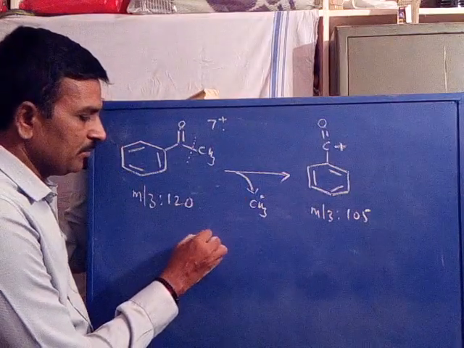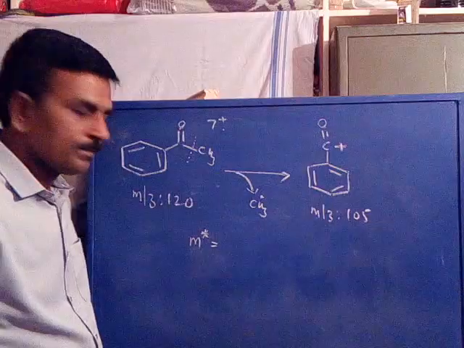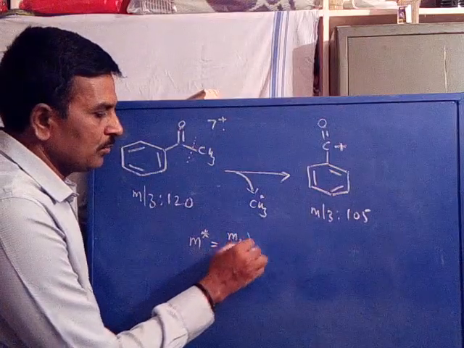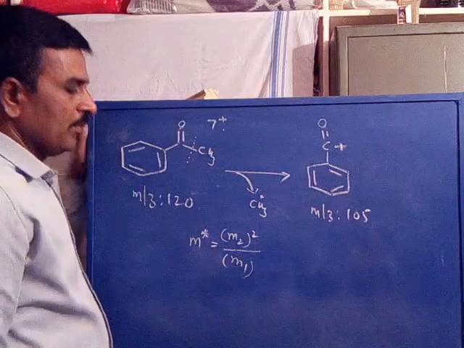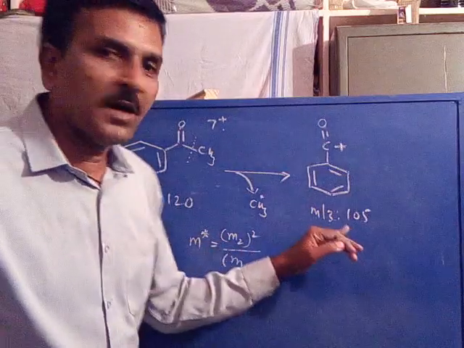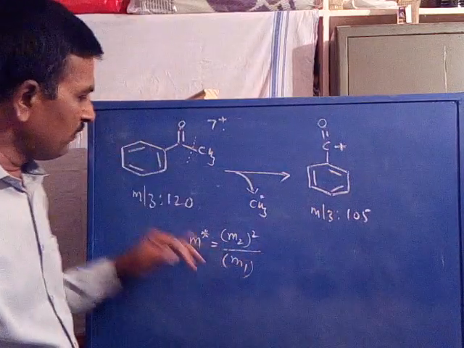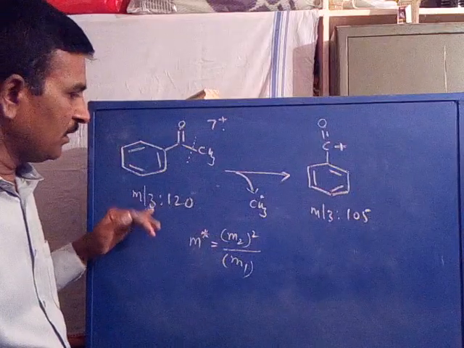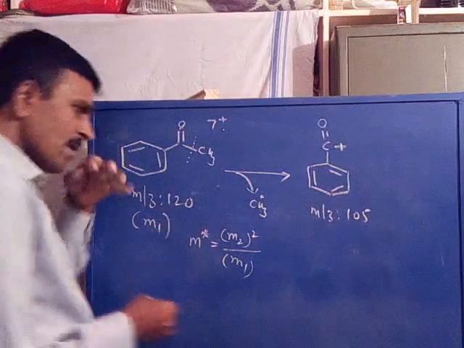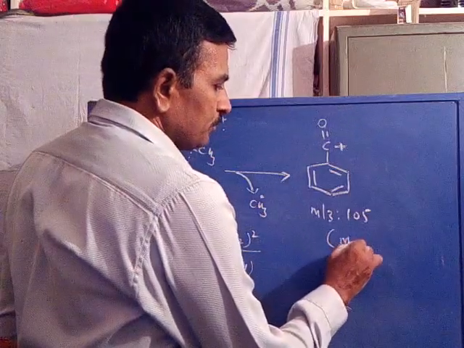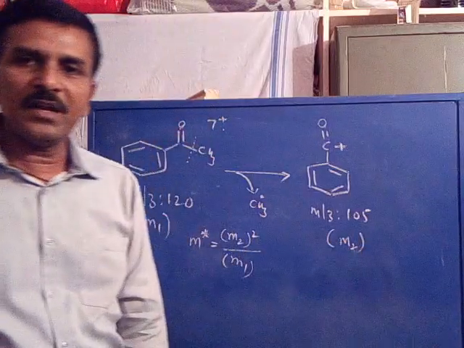Its M by Z value is equal to M2 whole square divided by M1, where M1 stands for the mass of the first ion and M2 stands for the mass of the second ion.